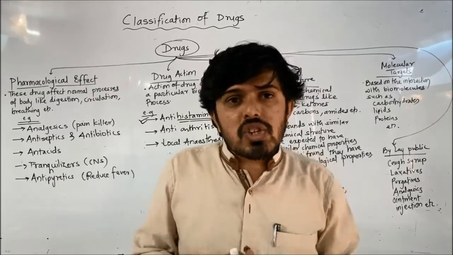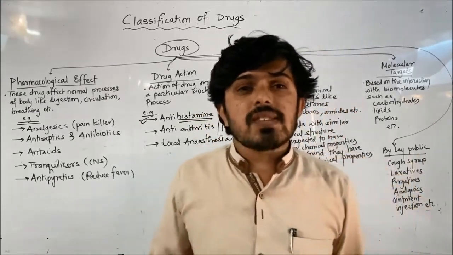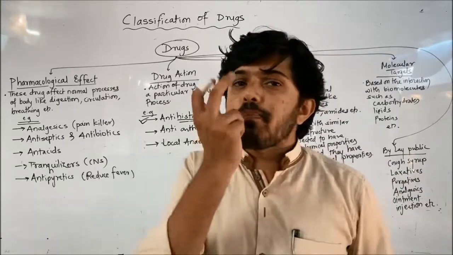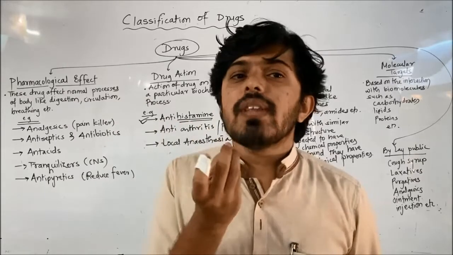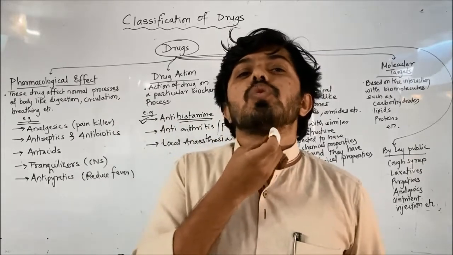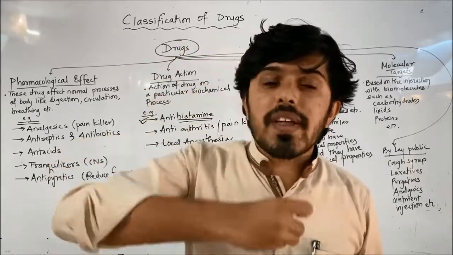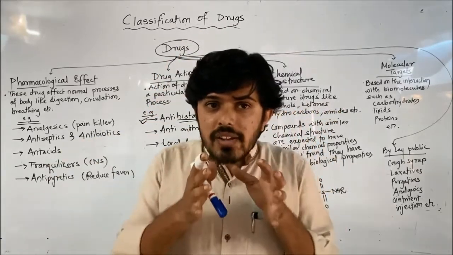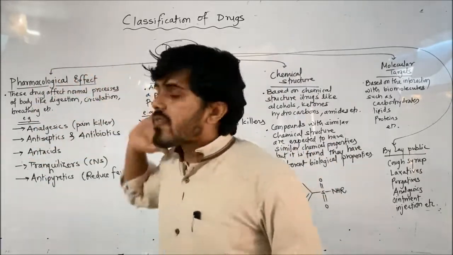Certain drugs do their action through the digestive system. Certain drugs through respiration, like if a patient has asthma, they pump a type of chemical. When they pump that medicine, what will happen? That drug will go through the respiratory system into the lung. Means the action of that drug is through the respiratory system. Means the effect is through which system, which action, that is called pharmacological effect.